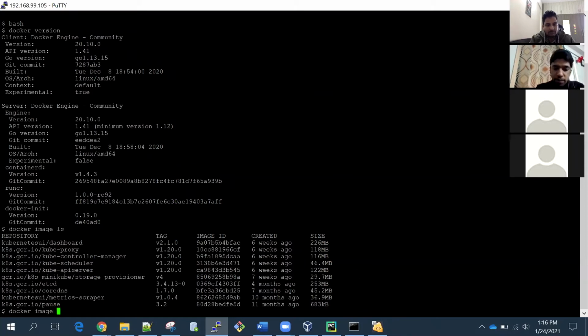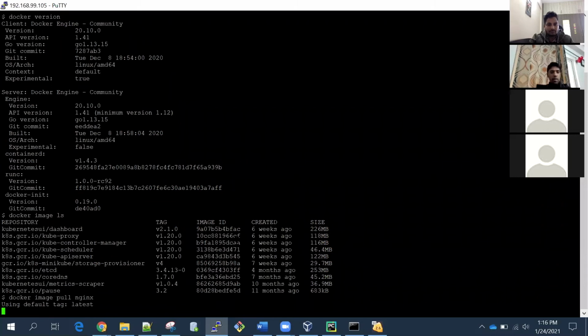Docker image pull, and nginx is the image name. This is the command for downloading the image of Nginx, and it is downloading that image.